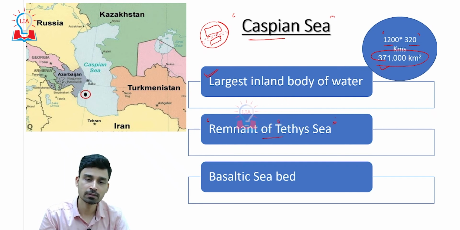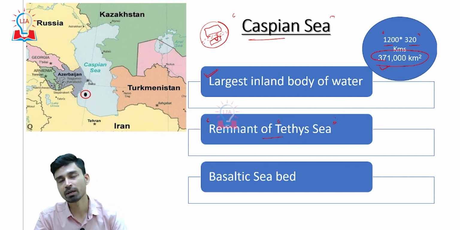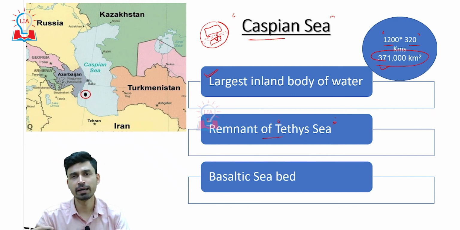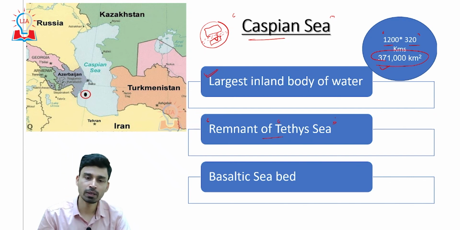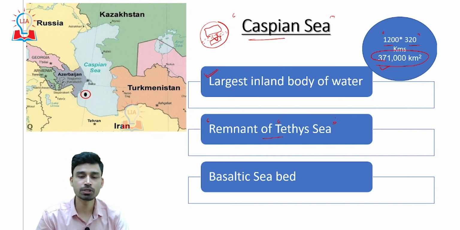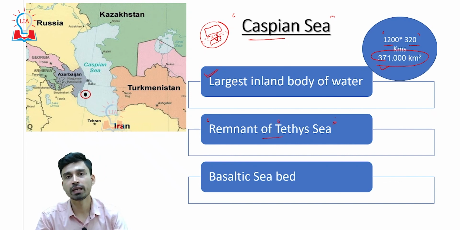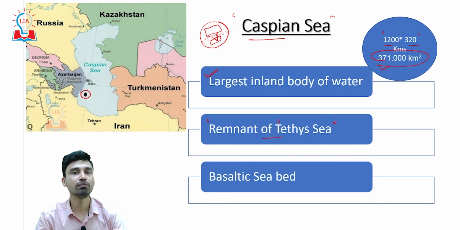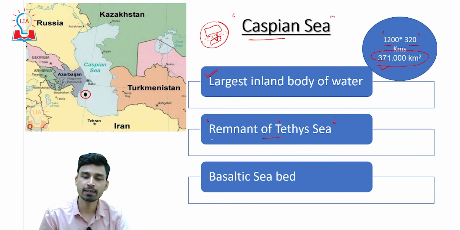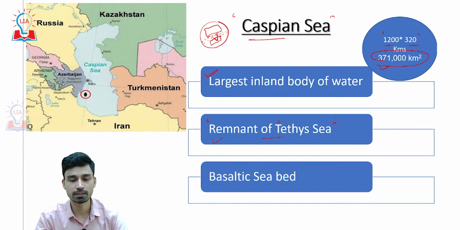But as the continental land masses of Gondwana land, like Africa, India as well as the Arabian plate, started to move toward Laurasia, what happened? These narrow seas started to disappear, and due to this, there are small areas where we can still see a remnant of the Tethys Sea. The Mediterranean is believed to be one of the remnants of the Tethys Sea, and the Caspian Sea is also believed to be a remnant of the Tethys Sea.